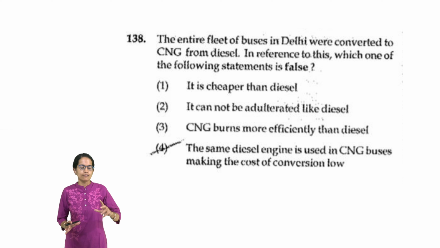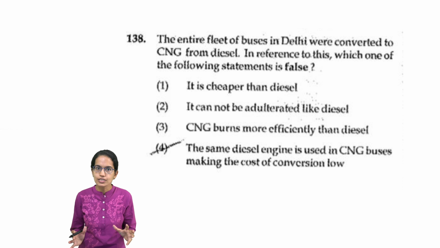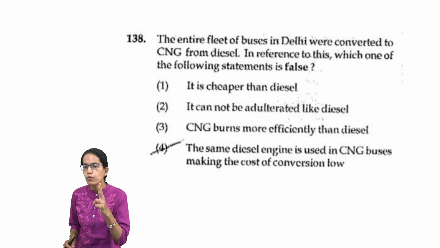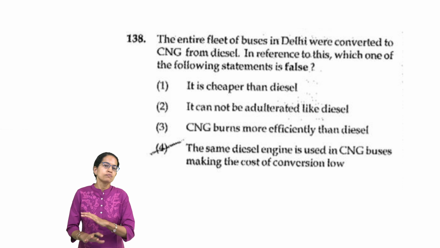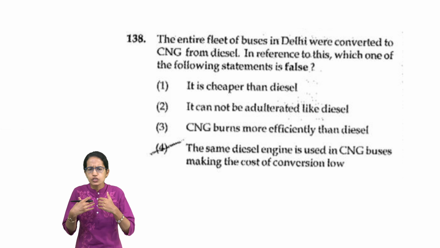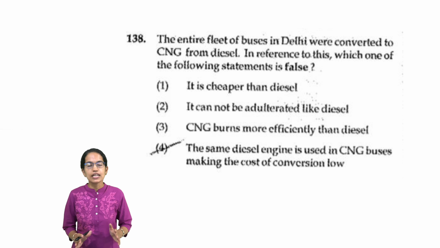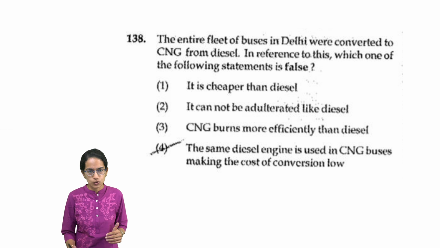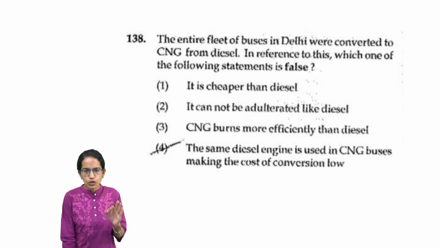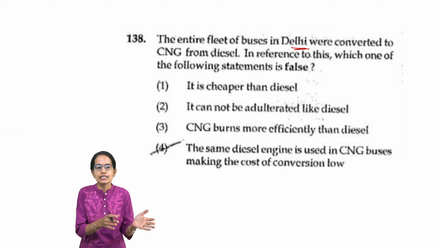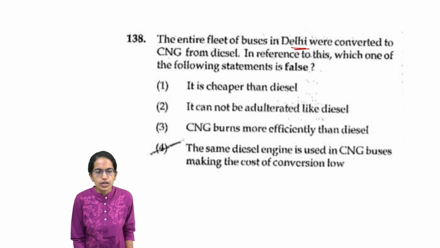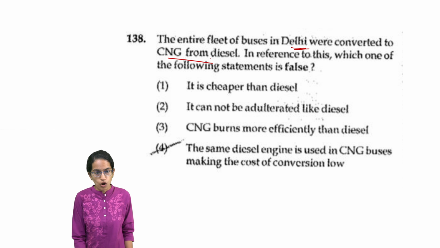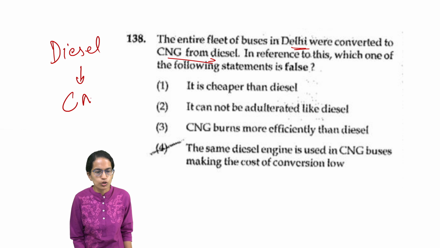The next is a question which is based more on applicative aspects, contemporary knowledge. Two important questions that we have taken are from contemporary topics, extremely important. The question bank on doorstep covers these topics extensively, so I definitely recommend practicing as much as you can. Now, here, the question is simple. It says when the buses were converted to CNG from diesel, what would happen?